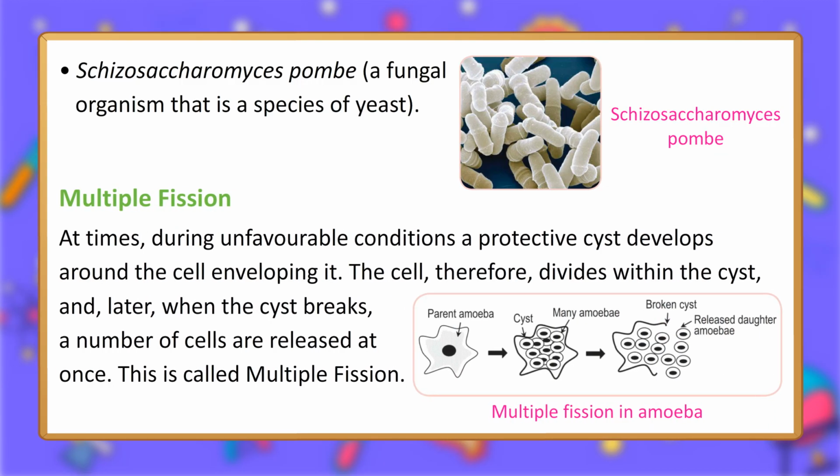Multiple fission. At times, during unfavorable conditions, a protective cyst develops around the cell, enveloping it. The cell, therefore, divides within the cyst, and later, when the cyst breaks, a number of cells are released at once. This is called multiple fission. Multiple fission in amoeba.